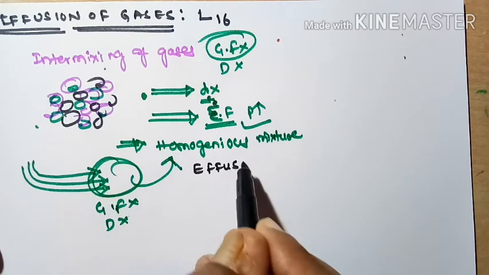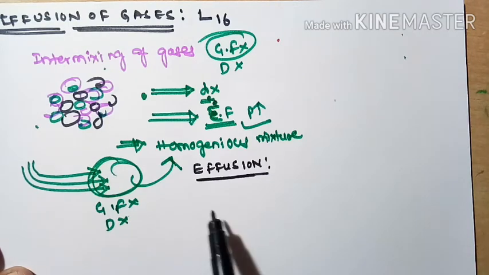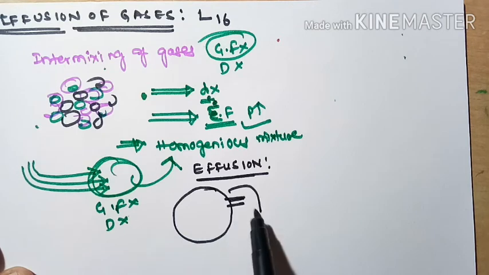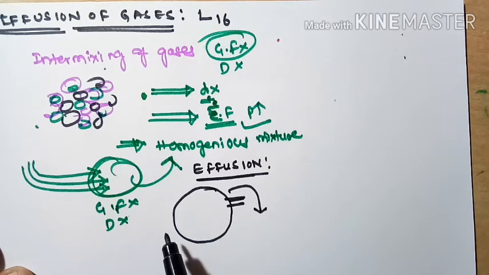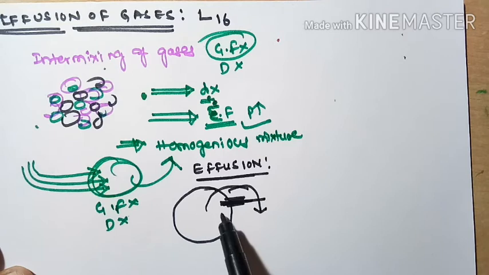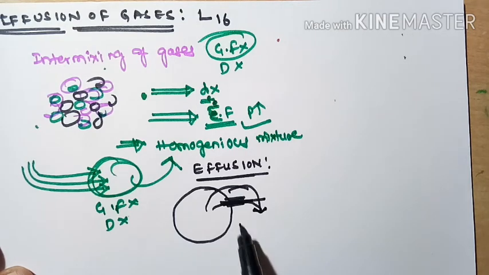Next concept, let us take effusion. What is meant by effusion? Effusion means a gas coming out through a small hole, through a porous hole, through a fine hole. That is called effusion.